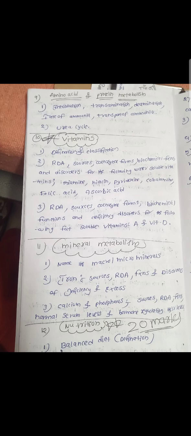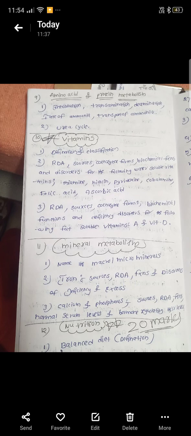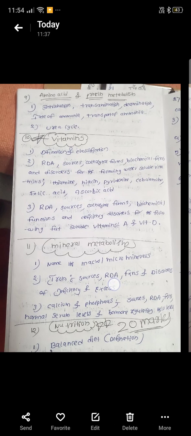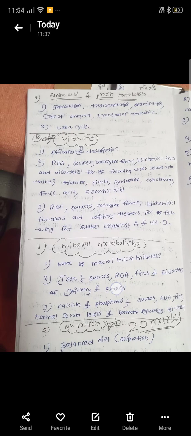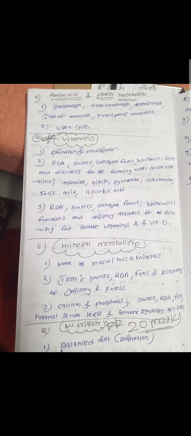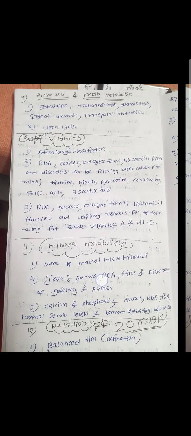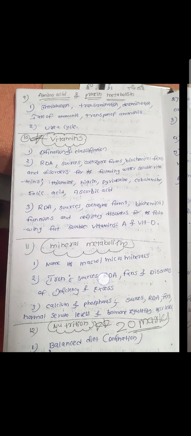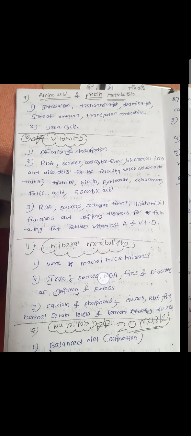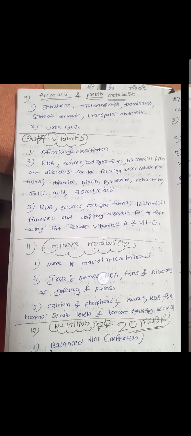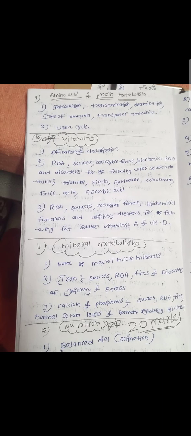And also the third subtopic is RDA, sources, coenzyme forms, biochemical functions and deficiency disorders of the following fat soluble vitamins, like vitamin A and the others. We can also learn all the vitamins in this chapter, and the important acids present in this chapter, completely and clearly.